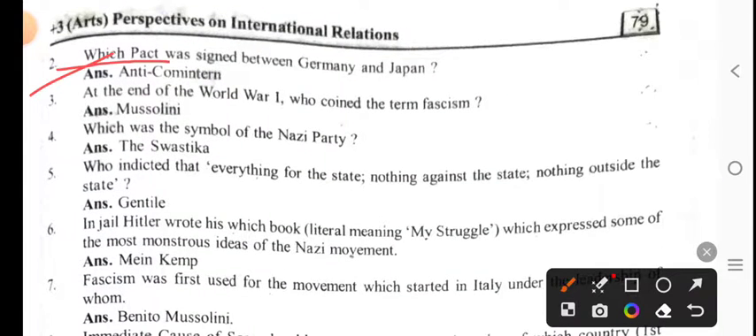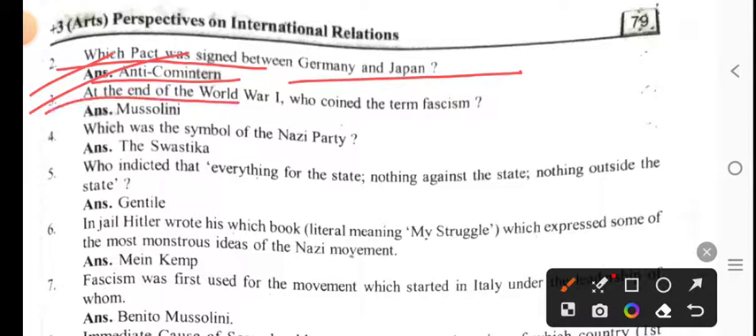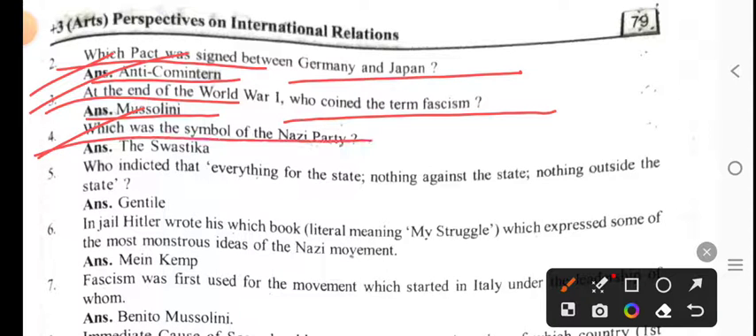Which pact was signed between Germany and Japan? The Anti-Comintern Pact. At the end of the First World War, who coined the term fascism? Mussolini. Which was the symbol of the Nazi Party? The swastika.